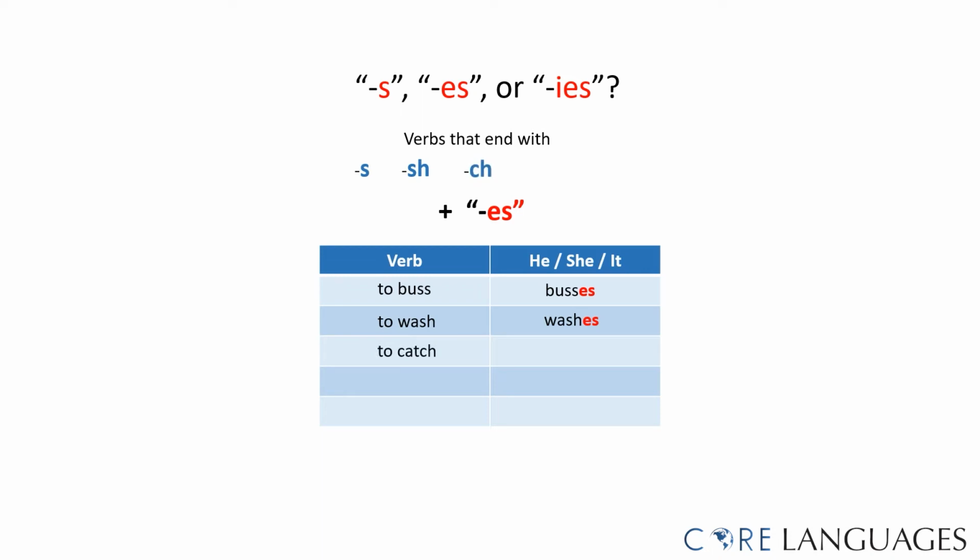If the verb ends on ch or the ch sound, like the verb to catch, we say he, she, it catches. If the verb ends on an x or the x sound, like the verb to fix, we say he, she, it fixes. If the verb ends on a z or the z sound, like the verb to buzz, we say he, she, it buzzes.